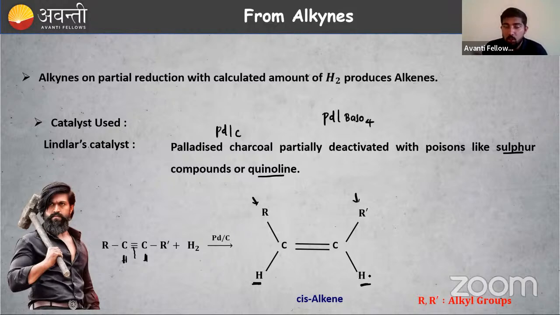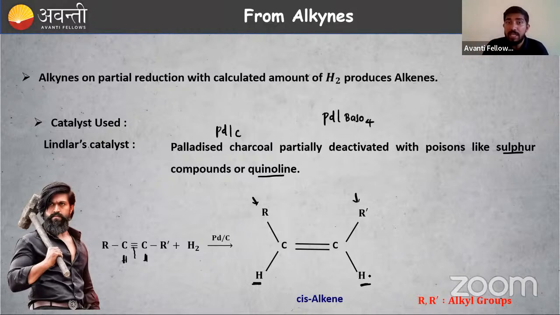We have studied that hydrogen is our hammer. Using that, we are breaking the pi bond and adding hydrogen to the same side, like the syn addition we have studied. So in the presence of Lindlar's catalyst, a cis alkene is formed. Sir, what about the trans alkene? Is there any method to form a trans alkene? Of course there are methods; we will study those later. So you have to remember what Lindlar's catalyst is, and whether the addition is to the same side or the opposite side.